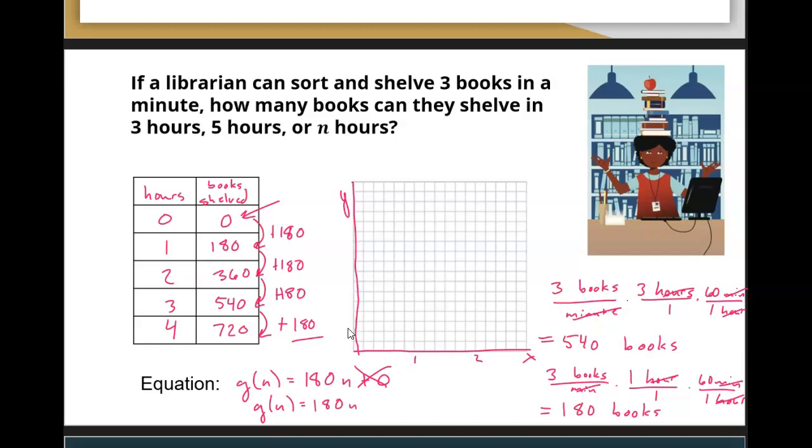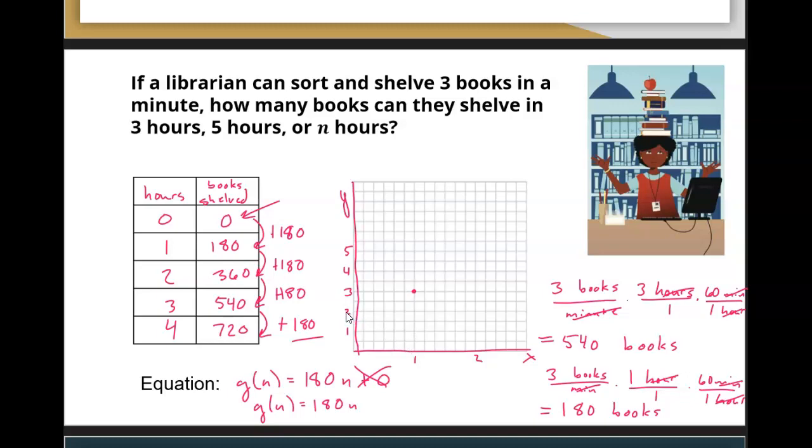And then I'll draw my books like this, not because we can have half books, but just because I want them spread out a little bit. So just every 2 lines is a book. Oh, except I skipped a line on 3. There we go. 3 here, 4, 5. Okay. So we know that at 1 minute they've shelved 3 books.